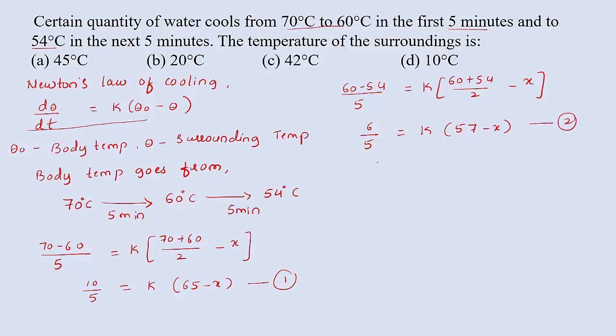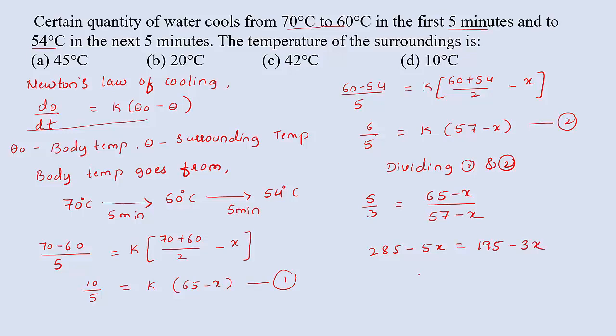So by using these two equations, we will get the temperature of the surrounding. Dividing equation 1 by equation 2, we can write 5 by 3 equal to (65 minus X) divided by (57 minus X). So we will get 285 minus 5x equal to 195 minus 3x. Now easily we will get the value of x, that is 45 degrees Celsius. So this is the temperature of the surrounding, x equal to 45 degrees Celsius. So option A is right.